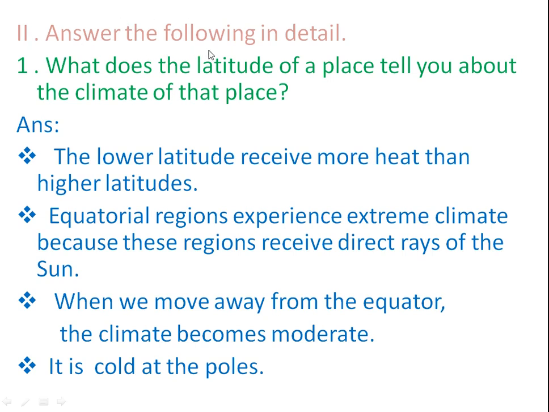Second main, answer the following in detail. First question, what does the latitude of a place tell you about the climate of that place? See here, answer is the lower latitudes receive more heat than higher latitudes. Equatorial regions experience extreme climate because these regions receive direct rays of the sun. When we move away from the equator, the climate becomes moderate. It is cold at the poles. This is the answer for this question.